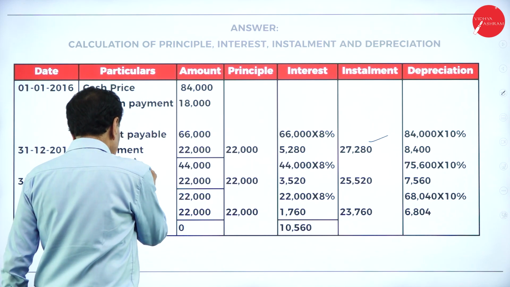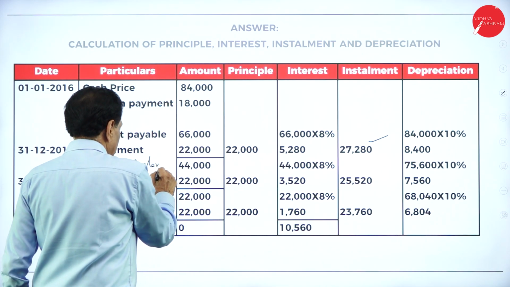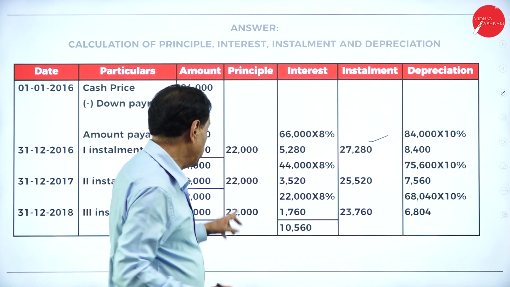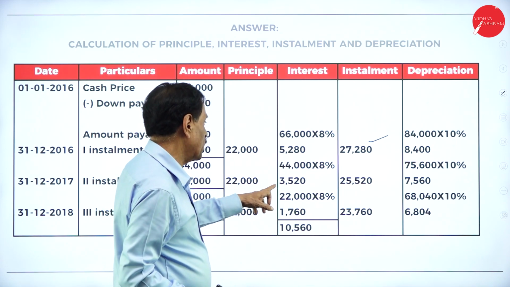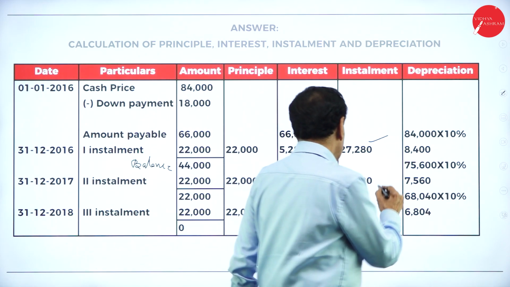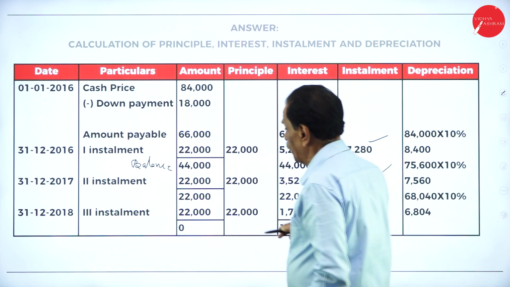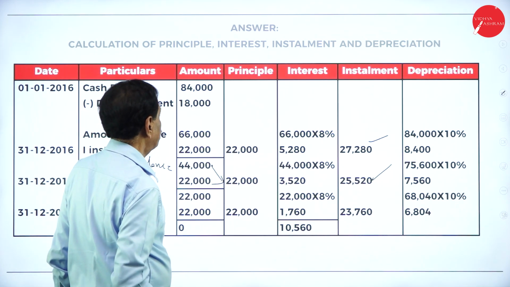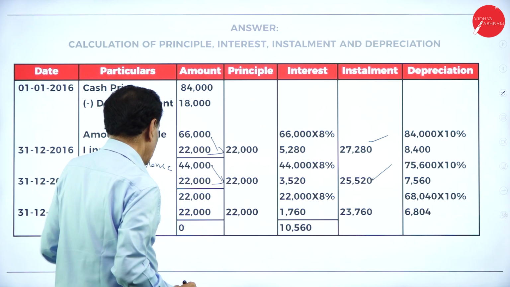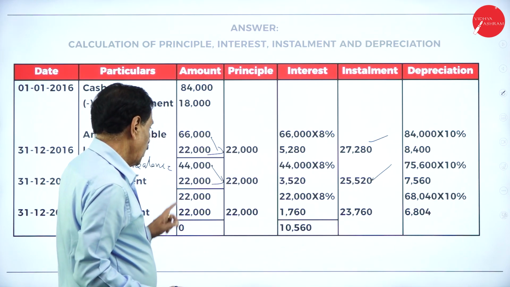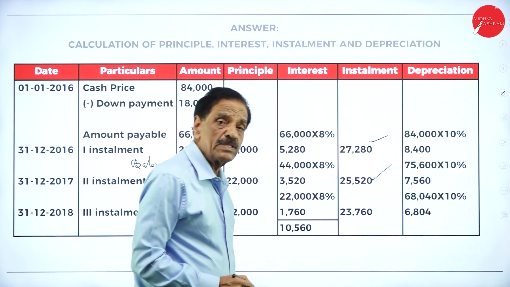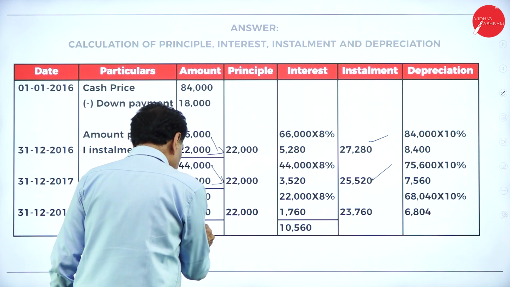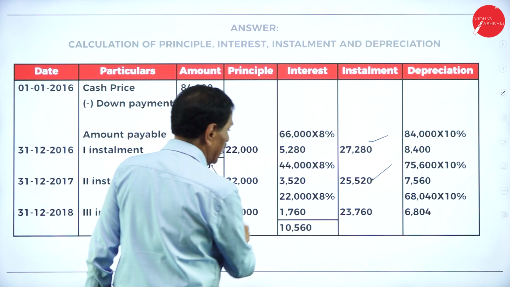Here, the principal money is deducted: 22,000. What's the balance now? 44,000. Every year he pays 22,000, and the outstanding is 44,000. 8% of this works out to 3,520. This becomes 25,520. Now he deducts 22,000 here. What's the balance? 22,000. Now on this 22,000, 8% is 1,760. Total is 23,760. He is going to pay it and the balance becomes nil.